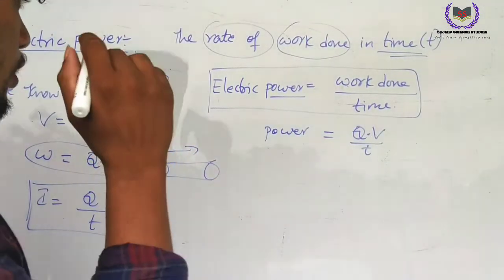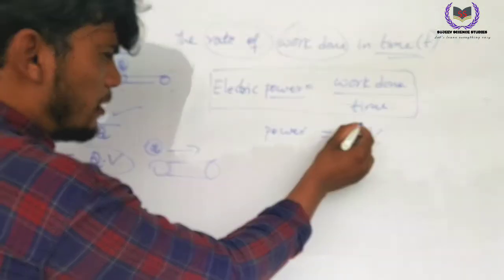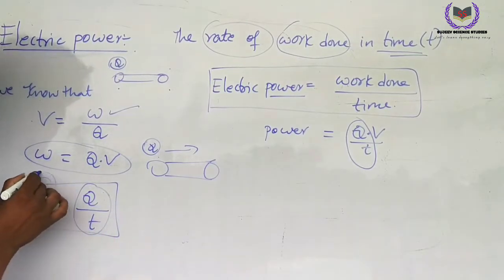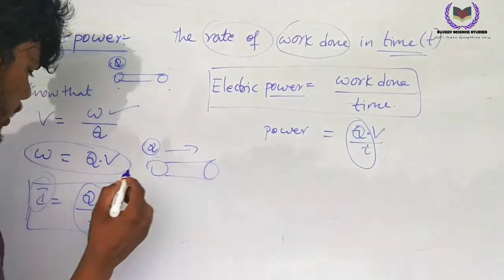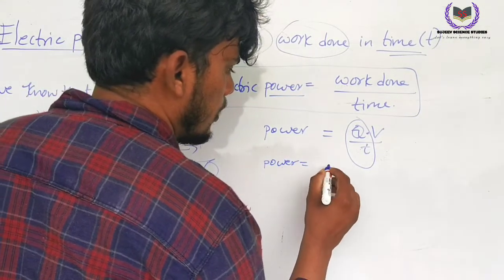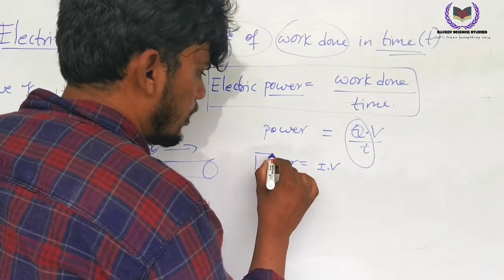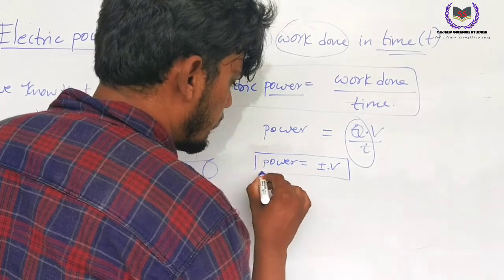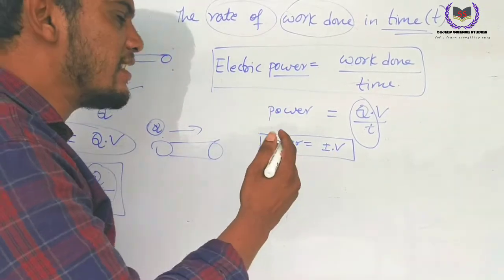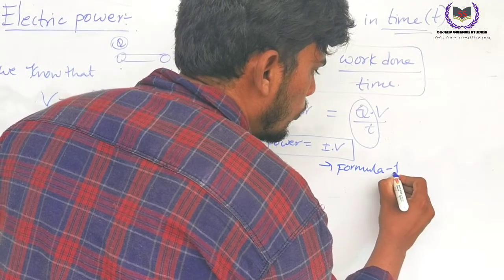Look here, Q by t means I. So in place of Q by t, we can write I. So I am writing power equals I into V. Power equals I into V. I will consider this as formula 1.